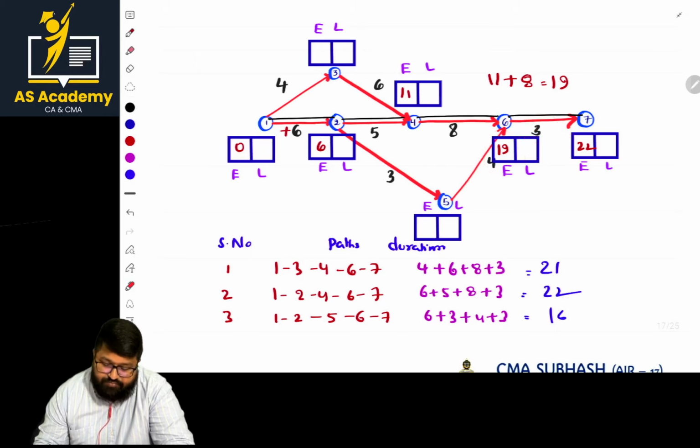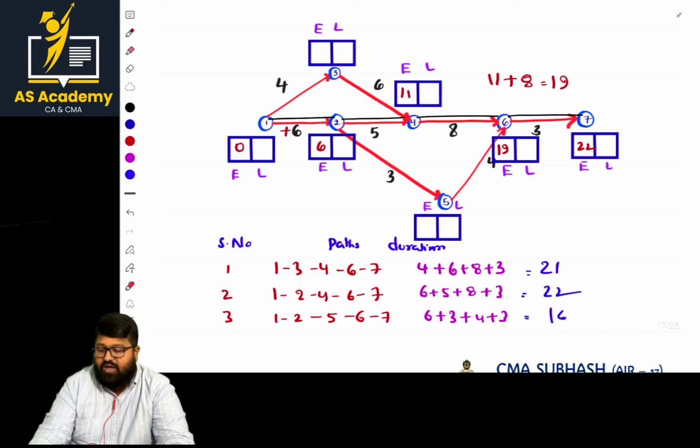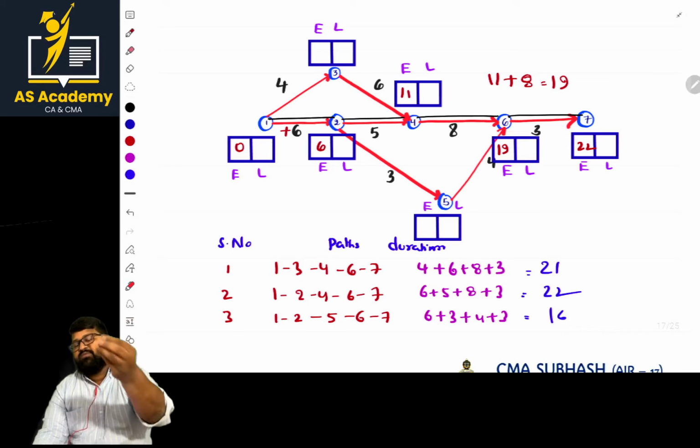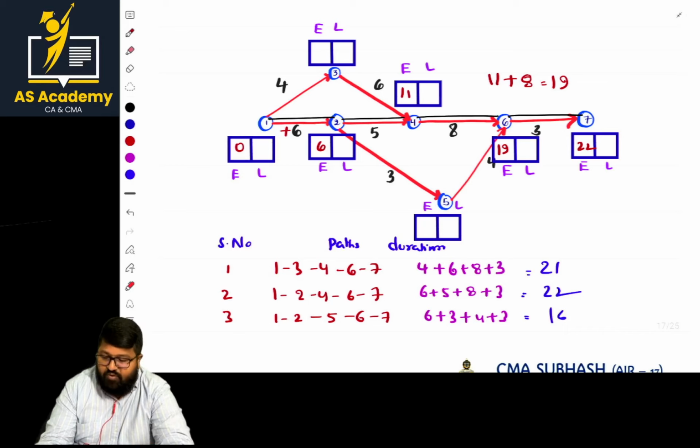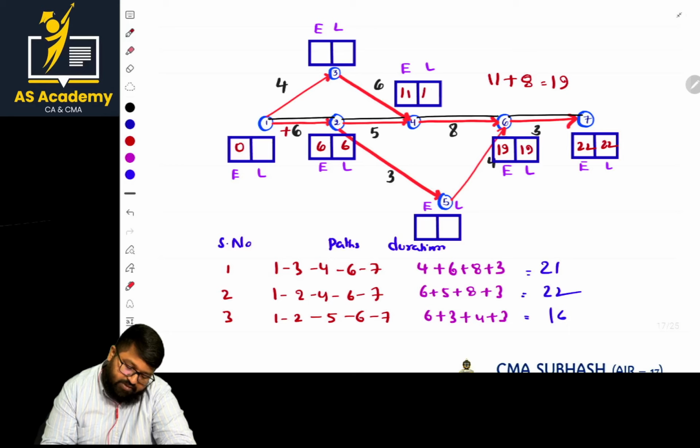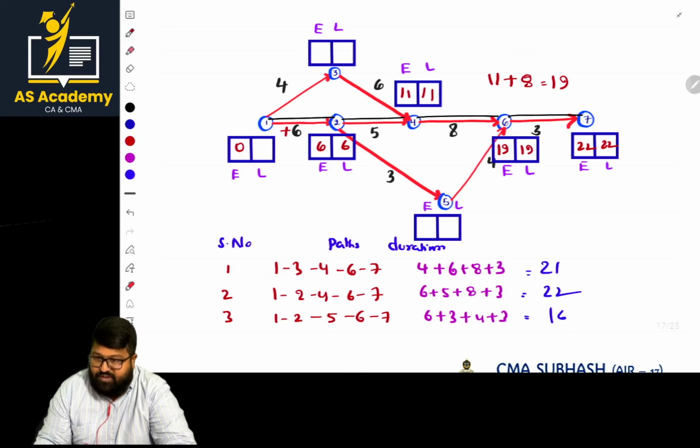If it is clear, the value is the same. Without wasting any time, you can go with a simple logic: in a critical path, the E and L values will be the same. If you go with that option, it will be good for you in exams. That is 22, 19, and 6. Done with these paths, and the critical path is there, so you can do a cross check at this level.